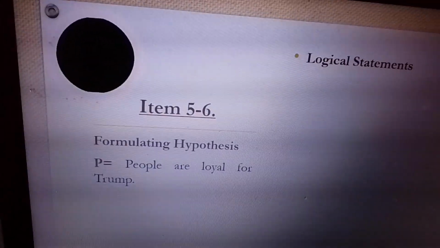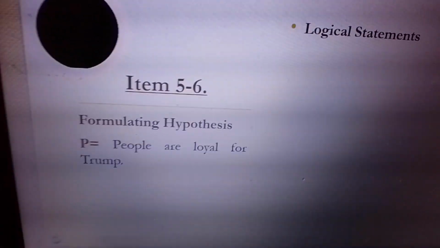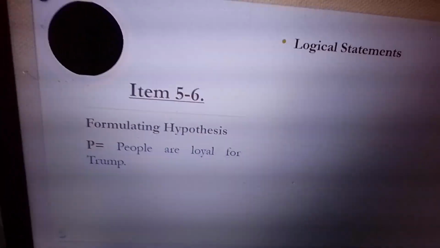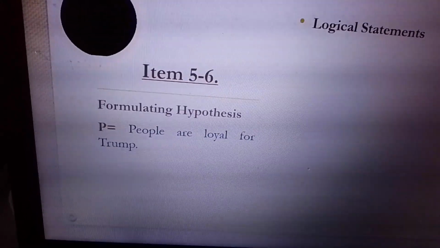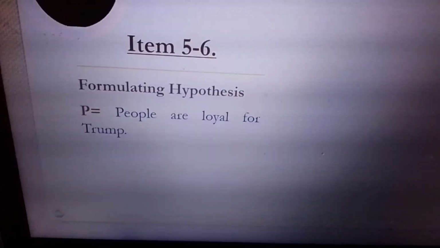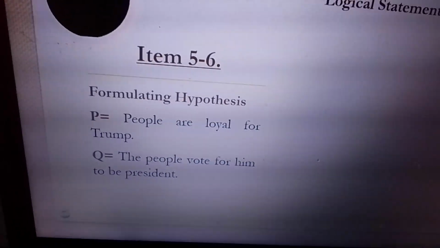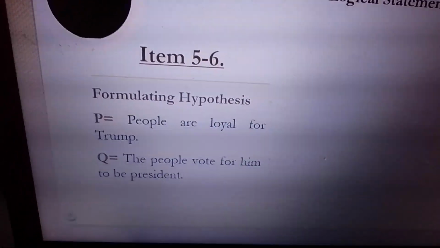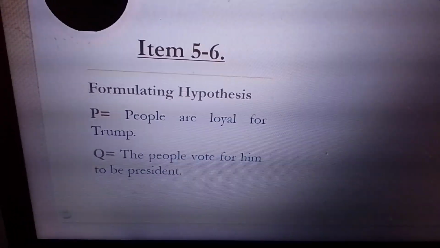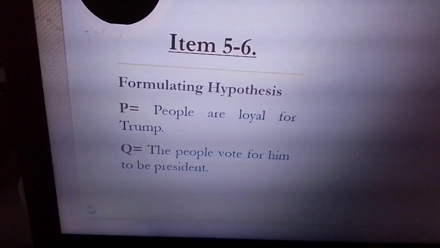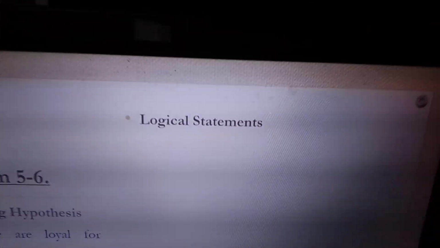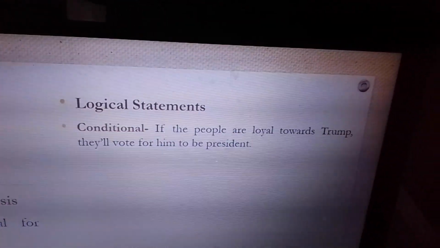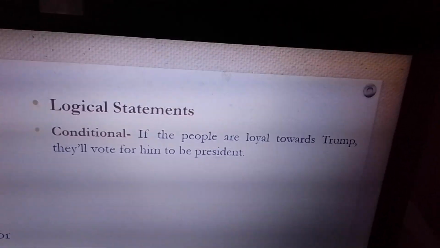Like in my situation, what is the P? People are loyal to Trump. But in general, it's supposed to be that the people are loyal to that president. If you're loyal to that president, you would vote for him. And if you vote for that president, the president with the most votes is considered to be the president for 2024 to 2028. That is the Q. Now, what are our logical statements? If the people are loyal towards Trump, they'll vote for him to become the president.